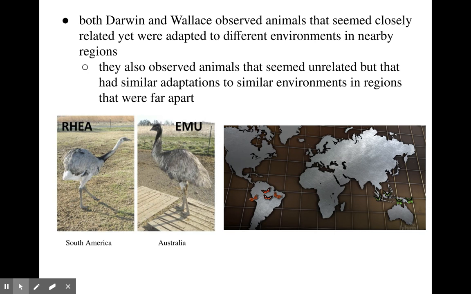Now, another complicated thing that we do see doesn't really prove evolution so well. It actually shows that the environment can choose the same characteristics in 2 different places.